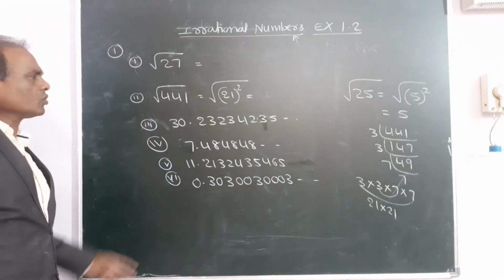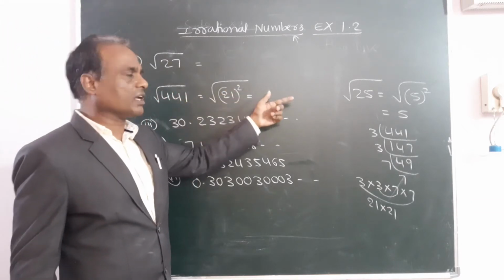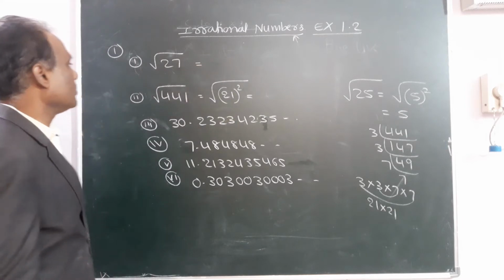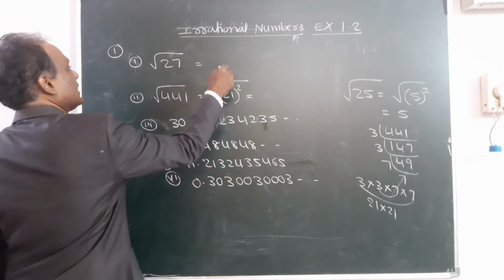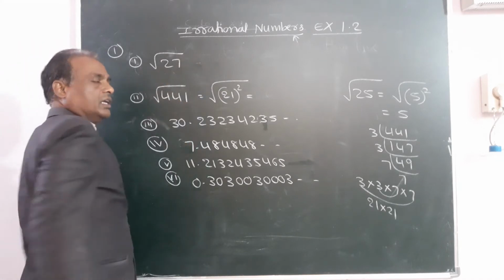Even I will tell how to find the square roots also. If we can remove the root, that is a rational number. If it is not possible to remove the root, that is an irrational number. So root 27 is irrational. So you write down this reason also.